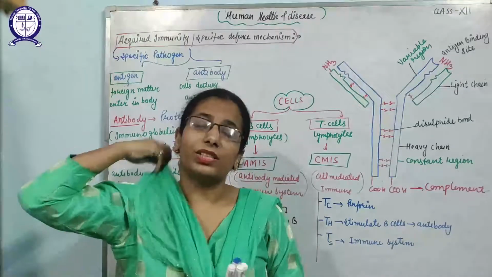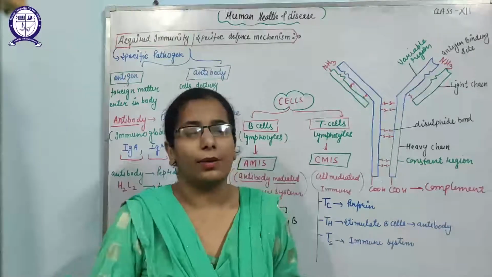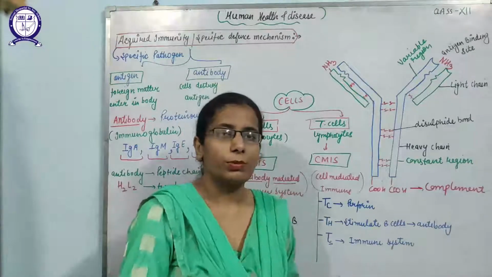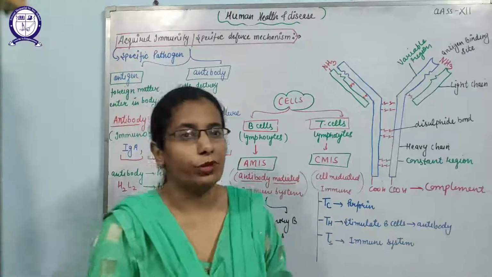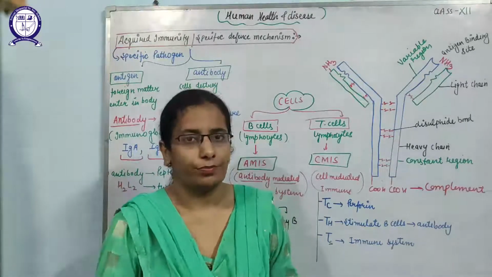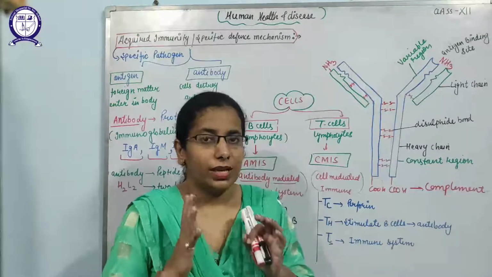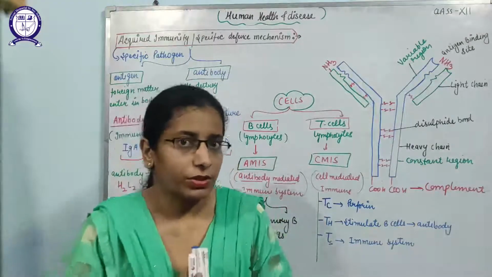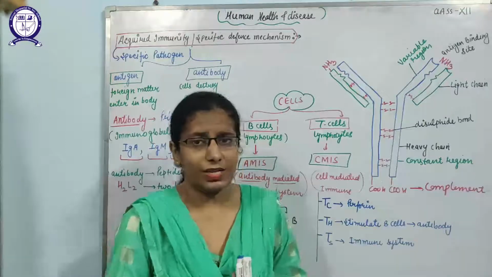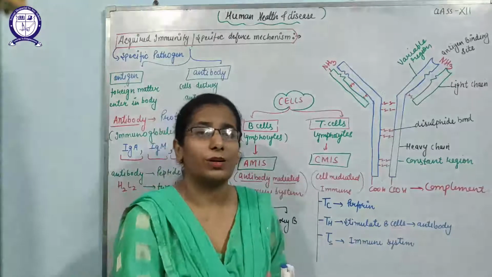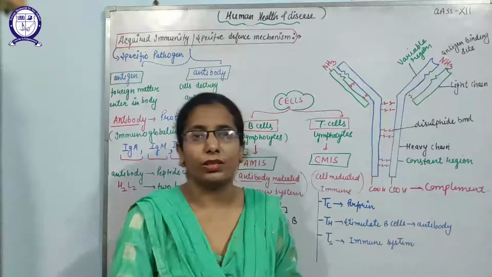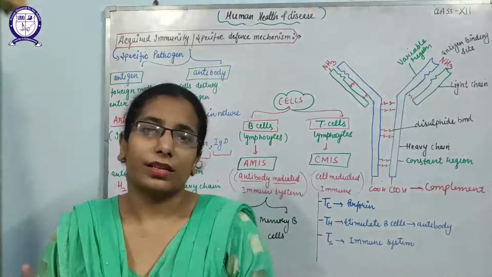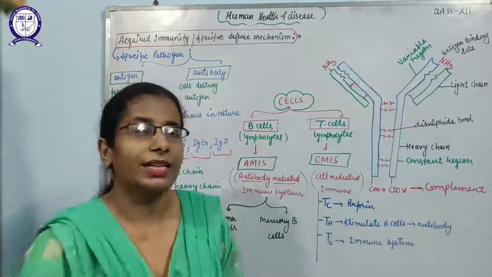It is very necessary to suppress the immunity at that time, otherwise the immunity of the body will identify that organ as a foreign material and reject that graft. So whenever any organ is going to be transplanted, that is known as the graft, it is necessary to suppress the immunity, otherwise the immunity will reject the graft or the organ and kill that organ.